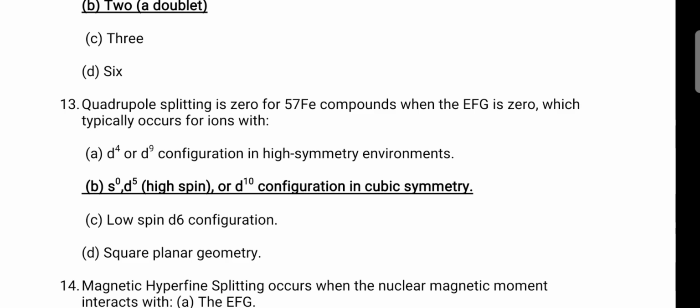Perfect symmetry molecules, for example tetrahedral molecules, and then octahedral molecules. In these molecules we can get quadrupole splitting 0 even though I is greater than 0. So we can note this down for our examination point, we can expect this for our exam.